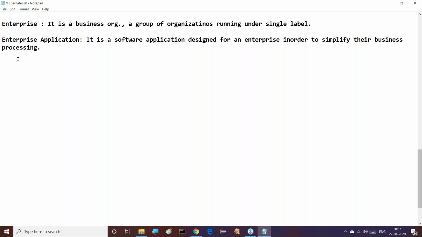Okay, good, that's it. After completion of this point, the next thing is how it is possible to prepare an enterprise application. How are we able to prepare enterprise applications?